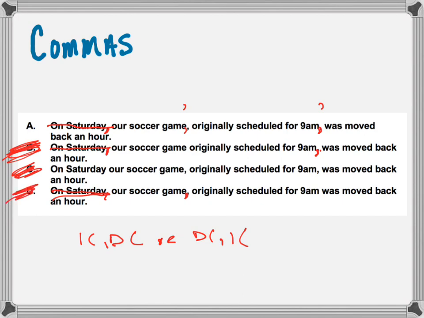So what we're left with is A. And this makes sense to put these sets of commas here because it means that these commas can cross off what's in between. And what we have is "our soccer game was moved back an hour." That makes sense because here's our subject and here is our verb. So our soccer game was moved back an hour. Answer choice A, where we'd have to put that in a set of commas.